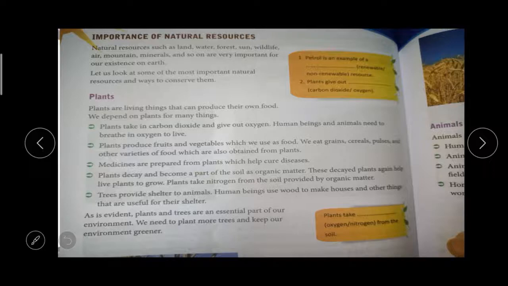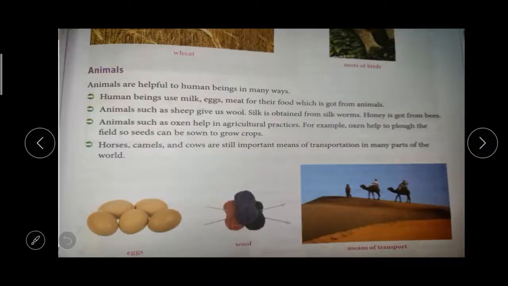The next one is animals. Animals are also helpful to us, right? We are getting meat, milk, eggs, so many types of useful products from animals, right? So animals are useful to human beings in many ways. Human beings use milk, eggs and meat for food. Then sheep give us wool, right?